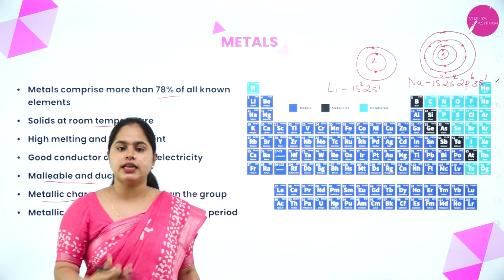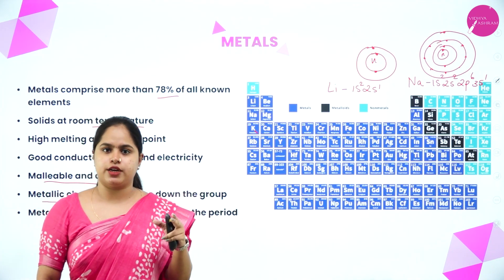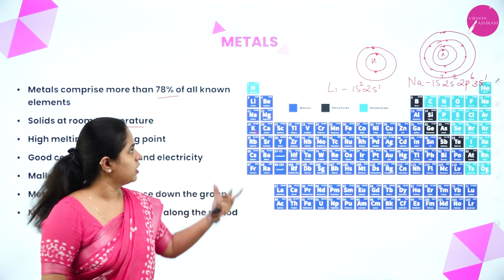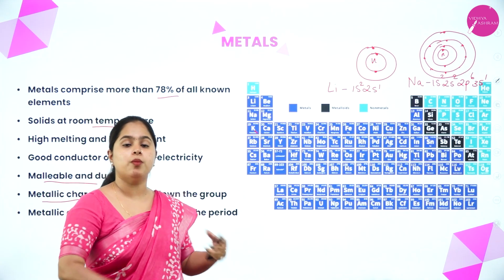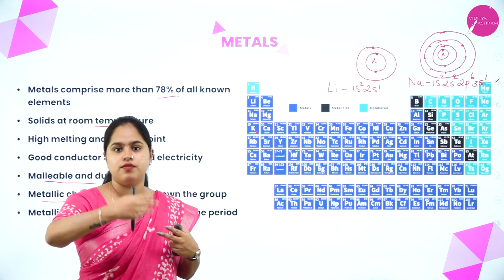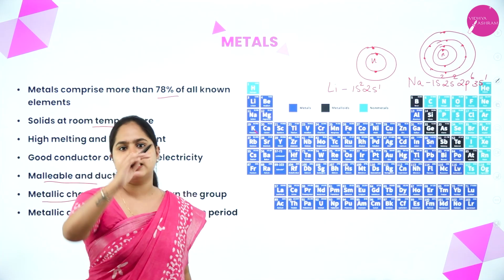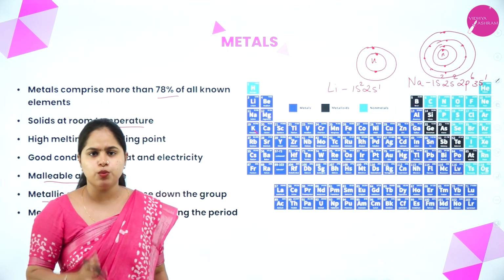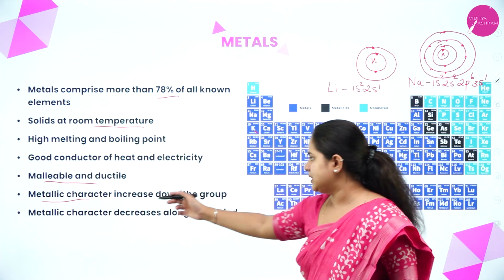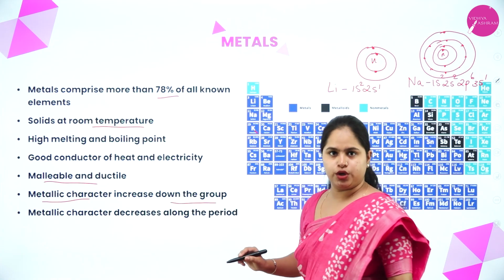So what is metallic character? It is a tendency to lose electrons. Yes, the easier it is, the more the metallic character will increase. So what you can understand is, when we move down the group, as the size increases, the attraction between the nucleus and the electron will keep on decreasing. So easily the electrons can be removed from the outermost shell, right? So hence the metallic character increases down the group, right?